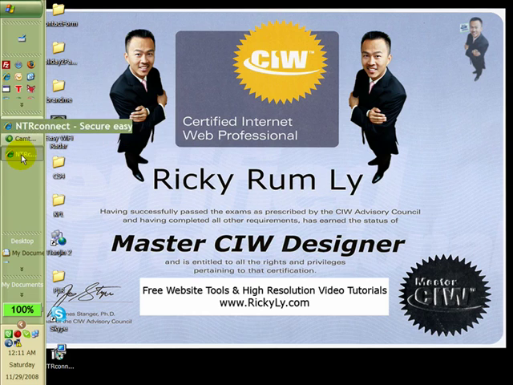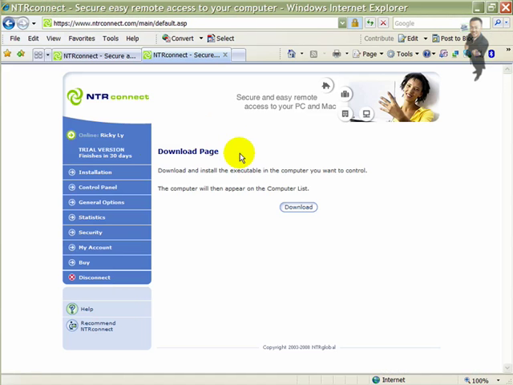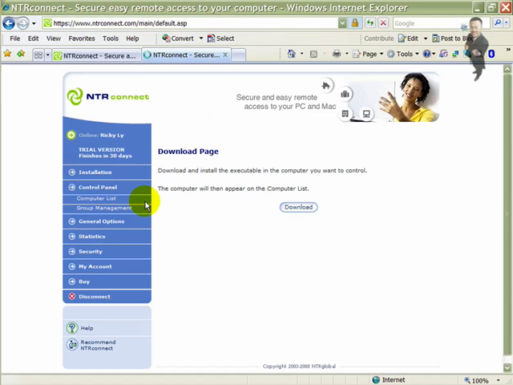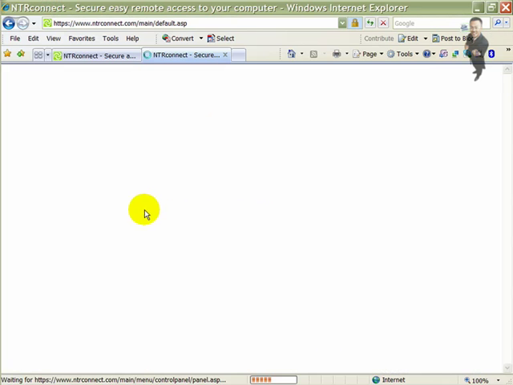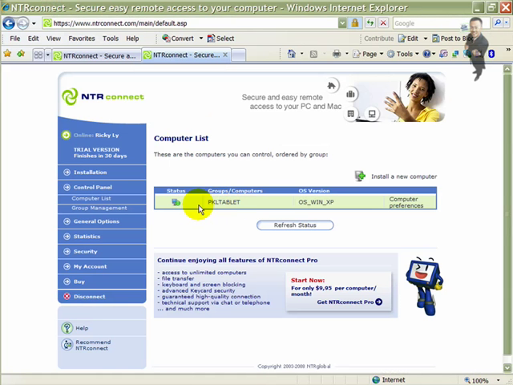And then when you go to the ntrconnect page, you can see the computer list, and you can see here that that computer and the status is connected. And if you have more than one, it will show up under here the name of the computer and the status of the other computer.